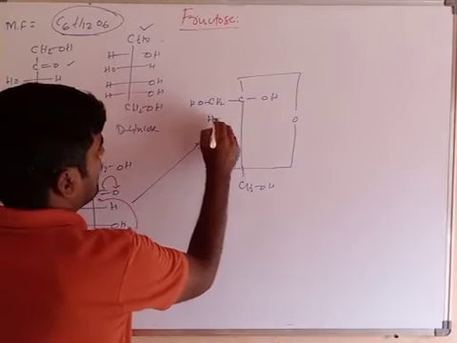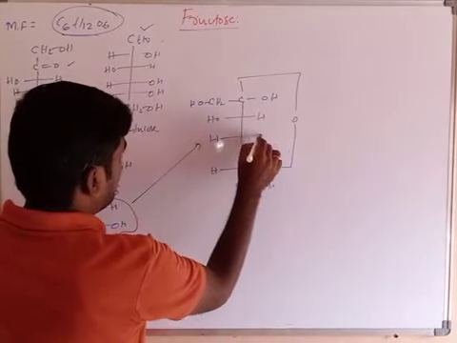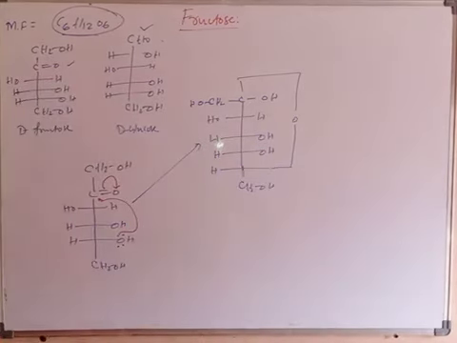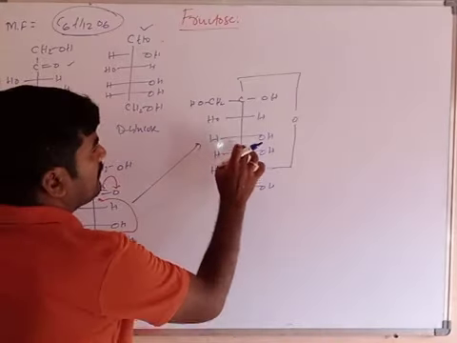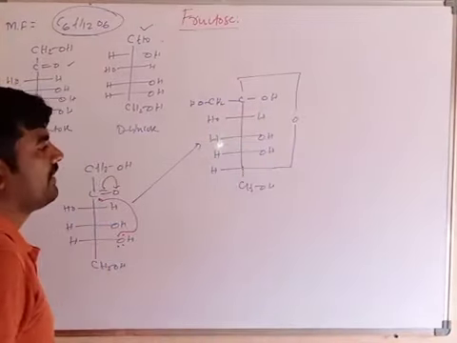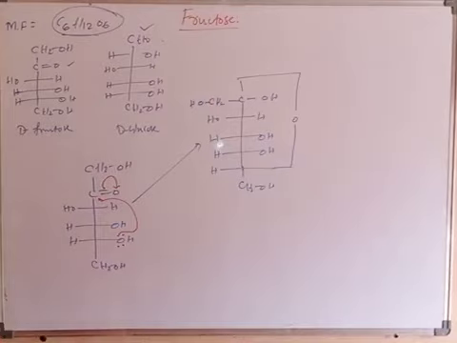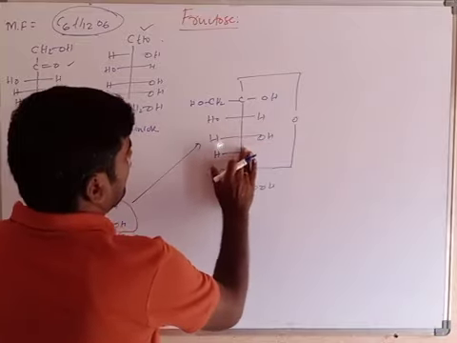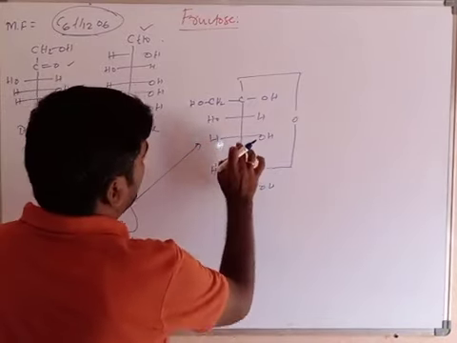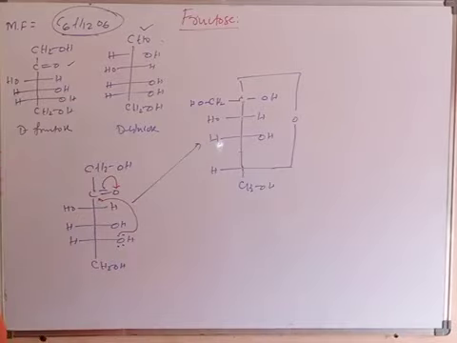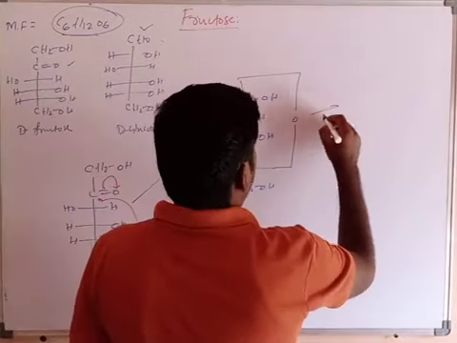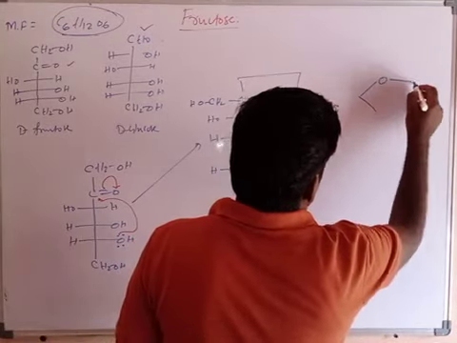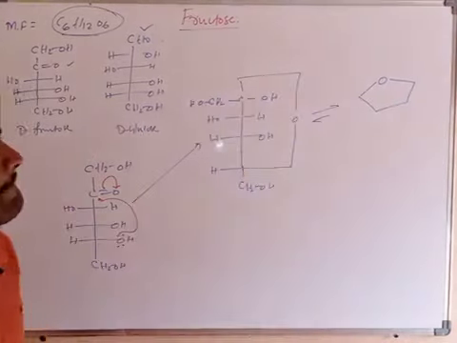After that, we have OH on the left side, and H, OH, H, OH. This is the Haworth structure. How many member ring will form? 1, 2, 3, 4, 5 and 6 member. How many member ring will form? A 6 member ring. Sorry, 1, 2, 3 does not exist. 1, 2, 3, 4, 5: a 5-member ring. From this we will get a 5-member ring.